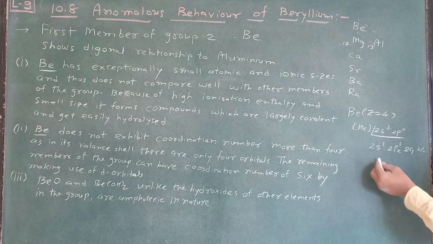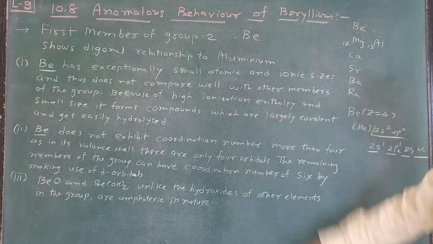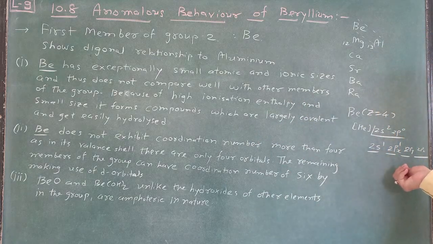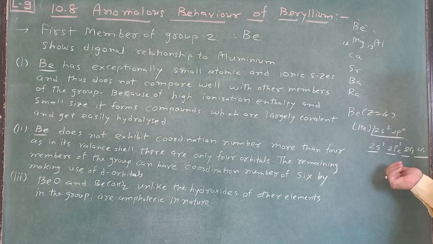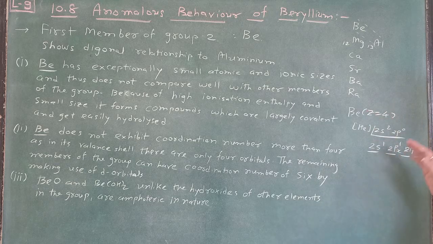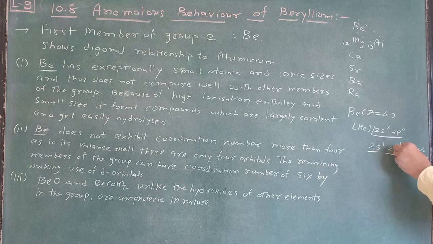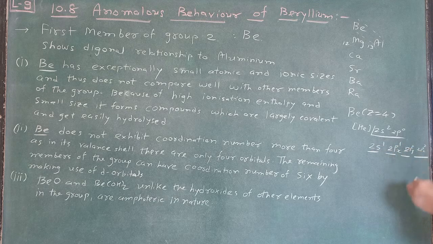So how many orbitals are there? 1, 2, 3 and 4. And that's why 4 orbitals are there, and due to that, the maximum coordination number is 4. Remember, this is very easy. If you know the electronic configuration, then it becomes very easy. In the excited state, it gives an electron, so 2s1, 2px1, 2py0 and 2pz0 are there.